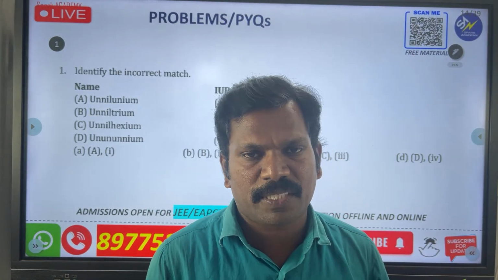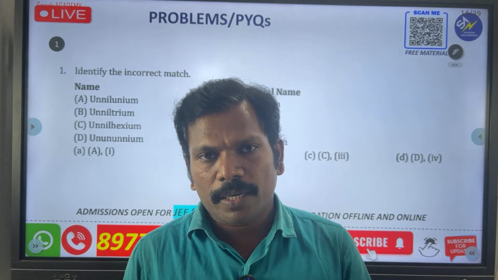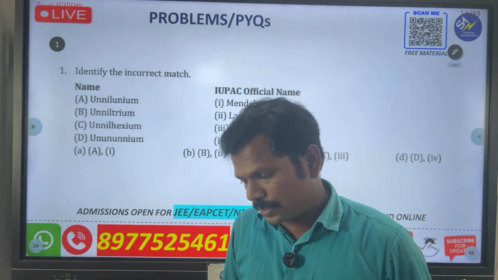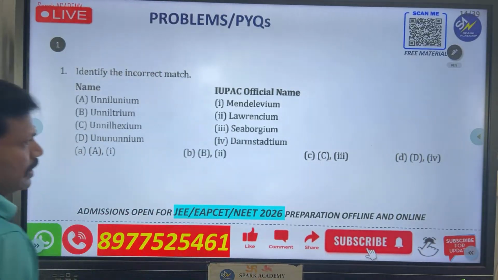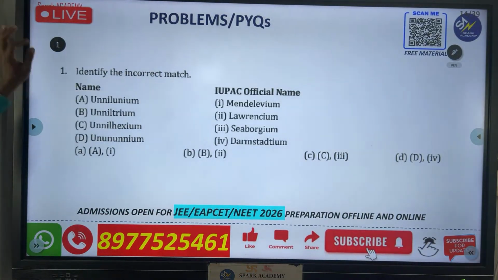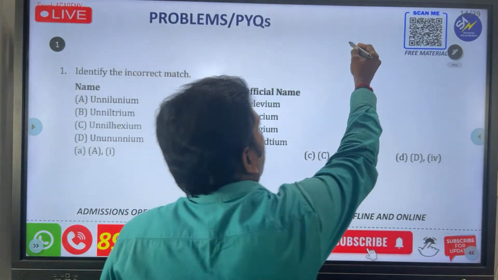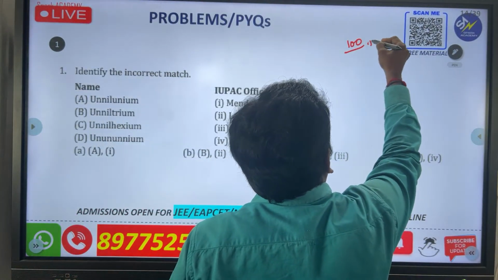కొన్ని ప్రాబ్లమ్స్ చూద్దాం. Okay na, you already know that this question is a little bit difficult, but try to answer. Chudandi nana, identify the incorrect match. They are asking this question. Okay na, this is related to the IUPAC nomenclature of elements above 100.